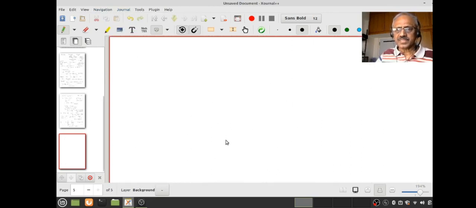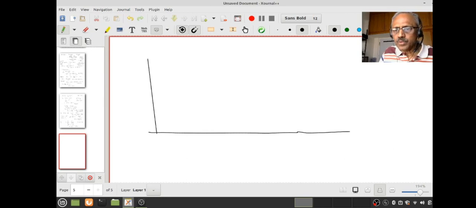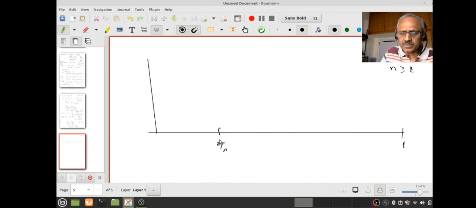This example also I will be very brief. What I do is use so-called tent functions. Let us look at something like 2 by n, where n is a very large natural number, say greater than or equal to 2. Then let us look at 1 by n.